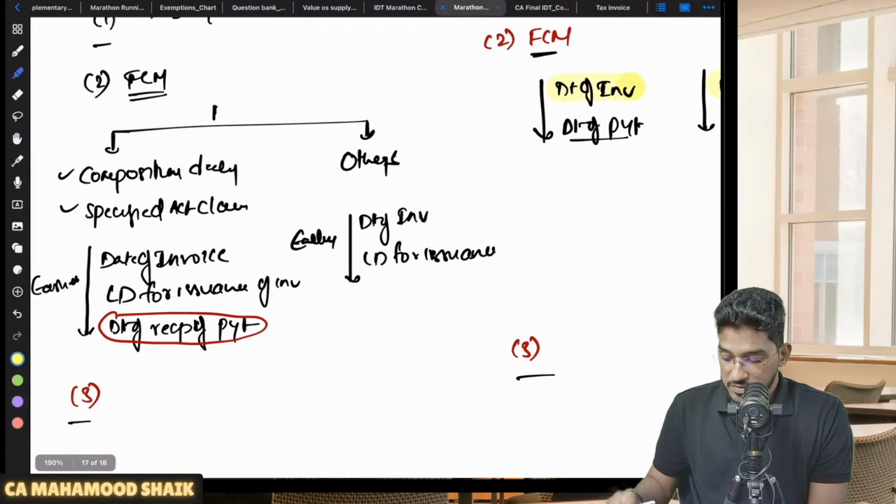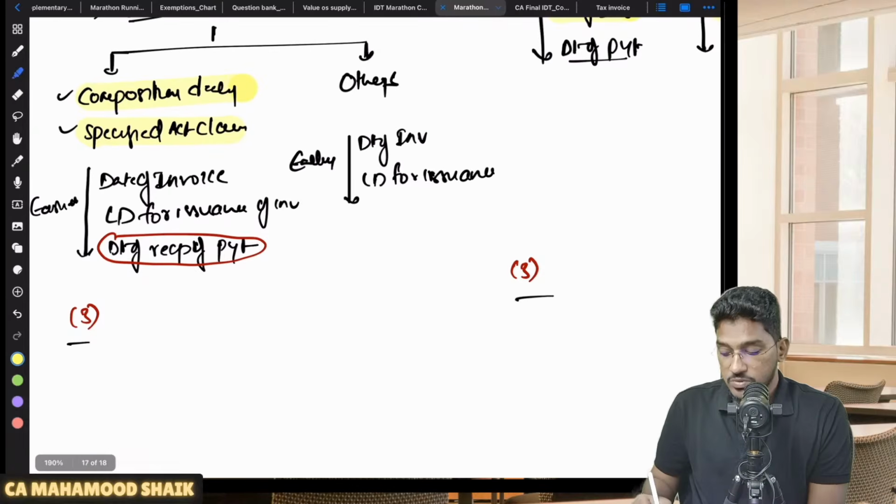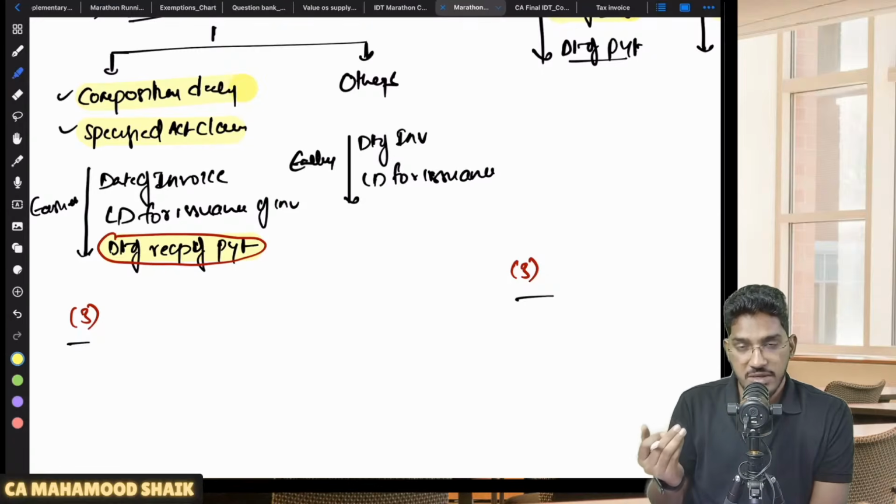The same 1000 rupees limit will also become applicable here in case of section 12 subsection 2, in case of a composition dealer, and also specified actionable claims. There also, as we have told, whichever is earlier: date of invoice, last date for issuance of invoice, or date of receipt of the payment. So here also, if you are receiving advance payment, at that point of time only the time of supply will fall.